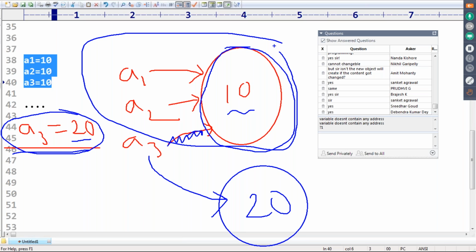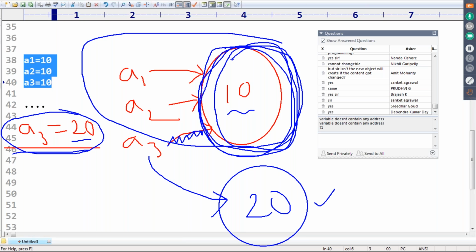Everyone can understand, right? Only a3 is going to point to the newly created object. Remember, once we create an object, we are not allowed to change its content. This behavior is nothing but immutability. Clear? Why is the immutability concept required? To overcome this side effect only.